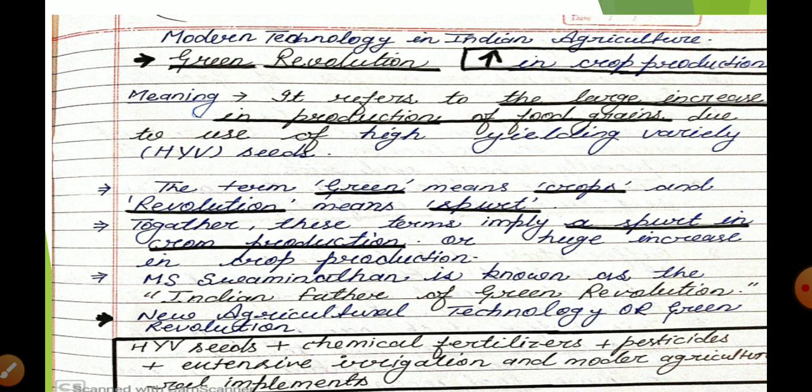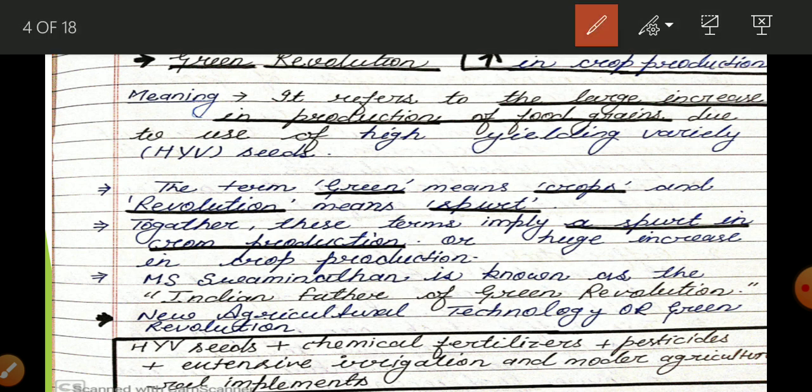Green revolution refers to a large increase in the production of food grains due to use of HYV seeds, that is, high yielding variety seeds. So green revolution means a tremendous increase in the production of food grains, because of the use of HYV seeds.